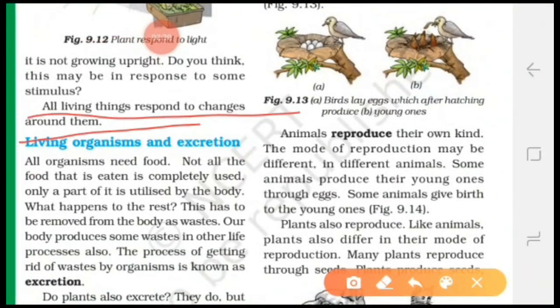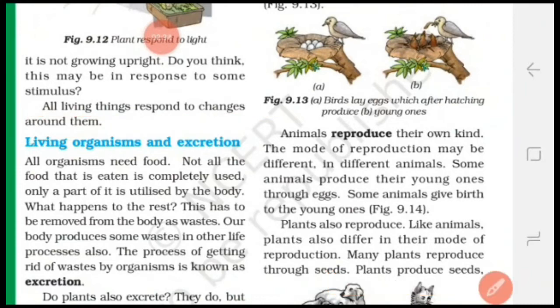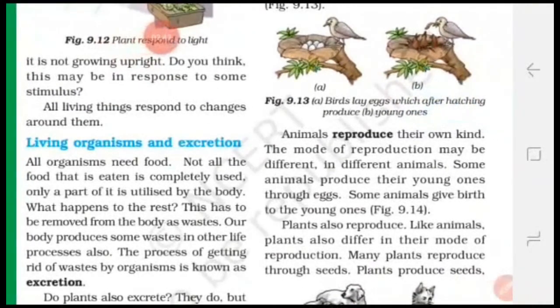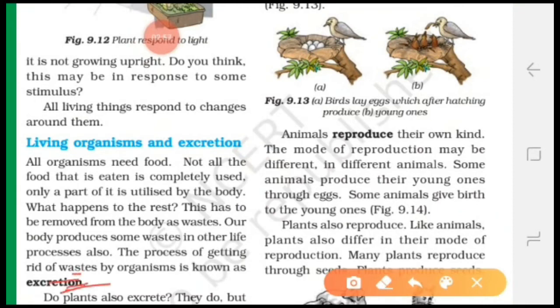Next, a characteristic of living organisms is excretion. What is excretion? The process of getting rid of waste by an organism is known as excretion. All living organisms need food, and food is used by our body and waste products are produced. This waste product should be removed from our body, and this process is known as excretion.